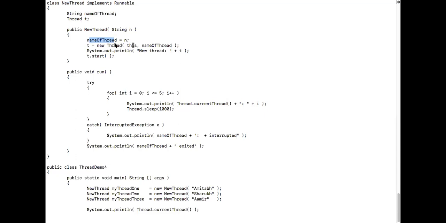Yes, sir. Okay, so inside, yes or no? Are you okay? Not okay? Don't say okay if you're not okay. No, sir. I understood. Okay, now what I'll do, I'll create a new thread object.